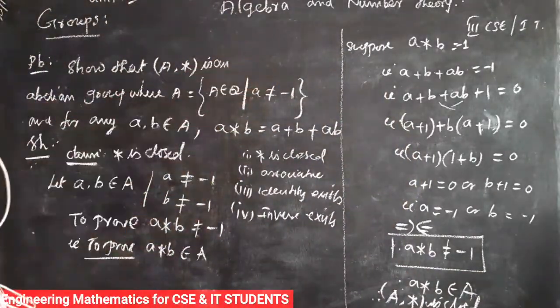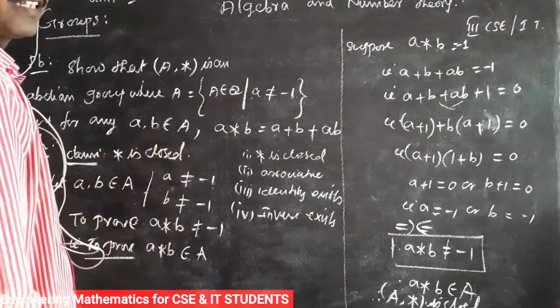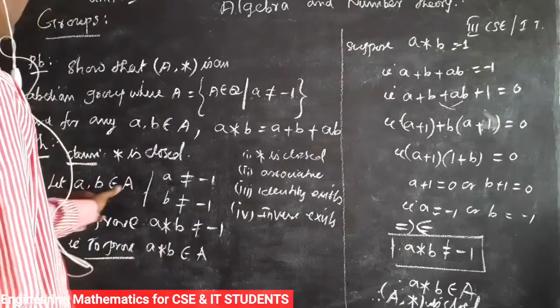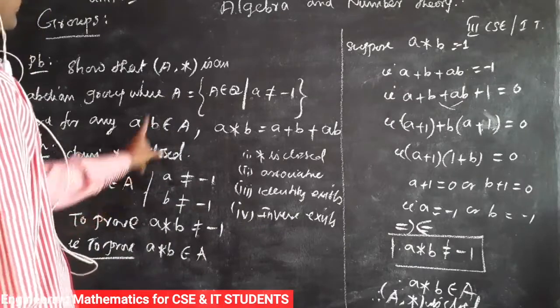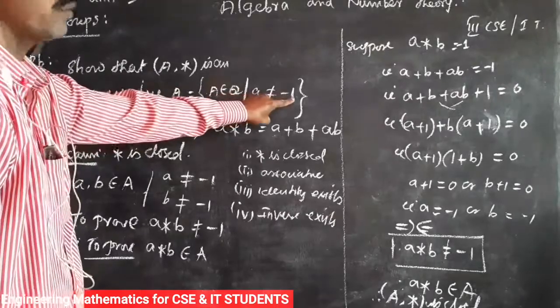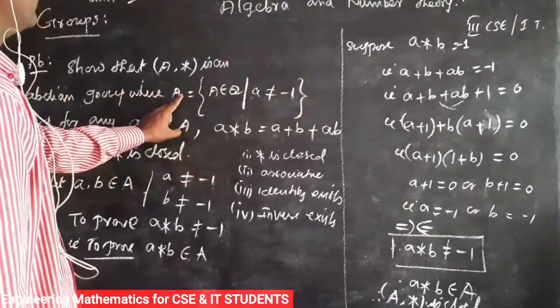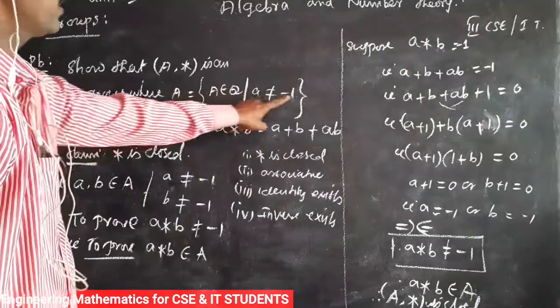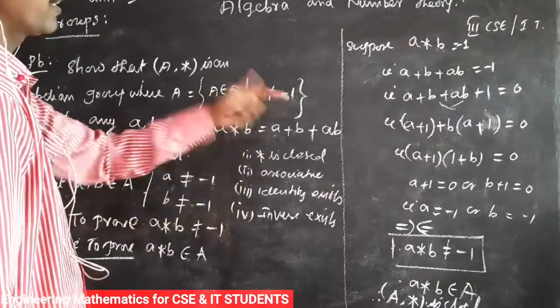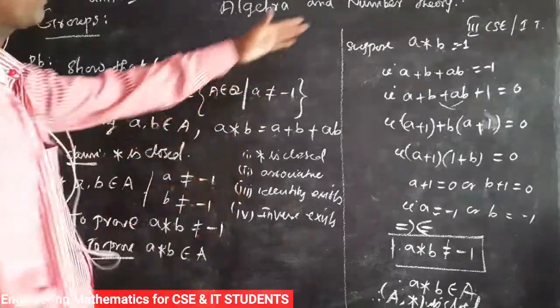So again we explain this condition. Claim: star is closed. So we take any two elements in A. Suppose this is a given problem where A is equal to {a belongs to Q such that a is not equal to -1}. So we take one element a belongs to A, a is not equal to -1, and b not equal to -1. We prove a * b is not equal to -1. Suppose we take a * b is equal to -1.